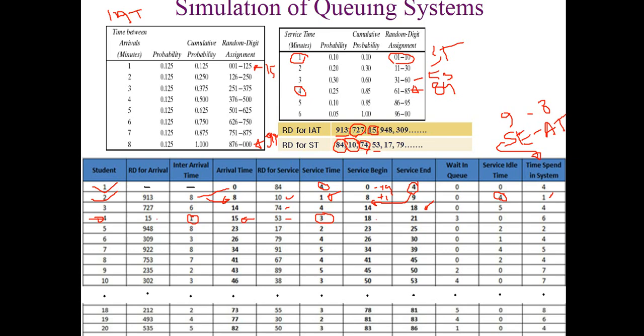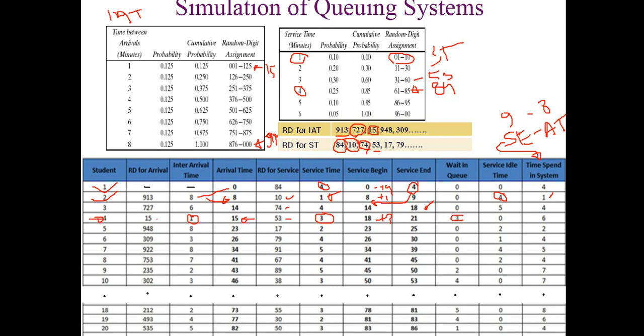If it is 53, what should be the service time? 53 falls in this range. Against this range the service time is 3. So we write down the service time is 3, and the service start of customer number 4 is at clock time 18, because at 18 minutes the server became free after servicing customer number 3, and at 18 minutes it starts servicing customer number 4. So service starts at 18, service time is 3, 18 plus 3, so service ends at 21.